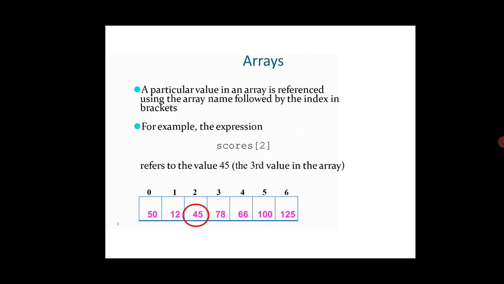Actually, here an example is shown. Here there are 6 indexes. In the first index, that means the 0th index, 50 is stored. In the first index 12 is stored. In the second index 45 is stored. Like that it will store all values. If I want to retrieve a particular instance, for instance the second index value, I can use score of 2. Here score is the array name, 2 is the index value, then it will return 45 as the answer.